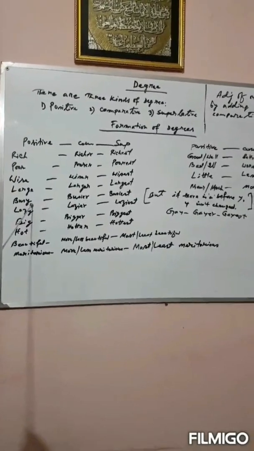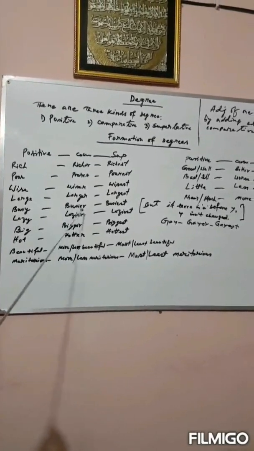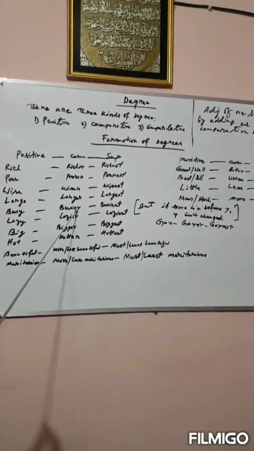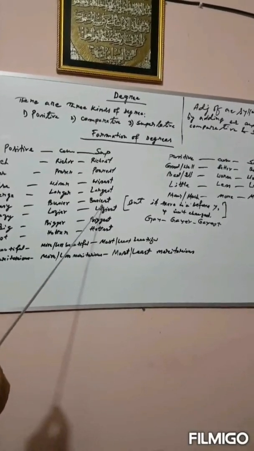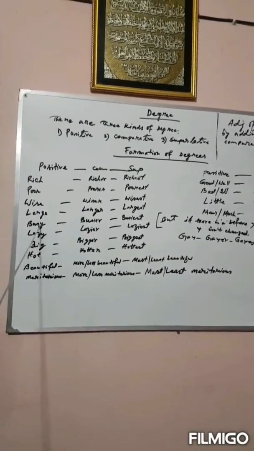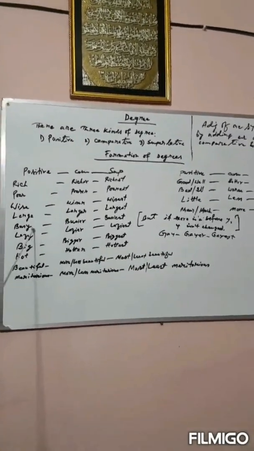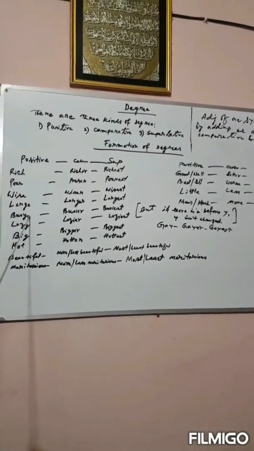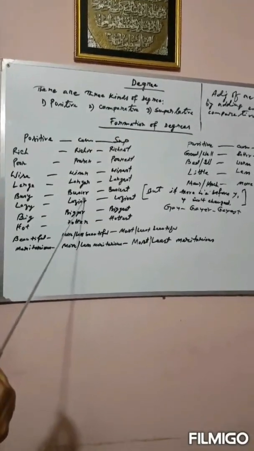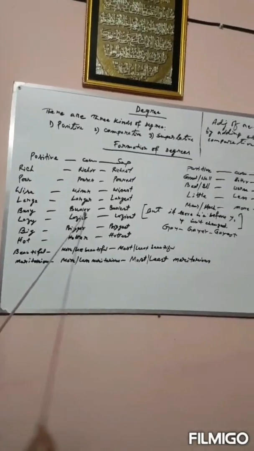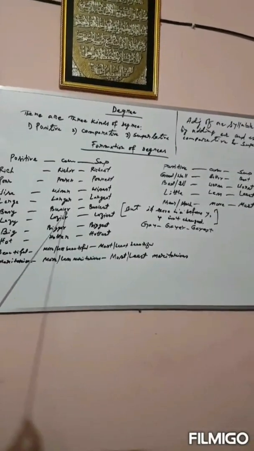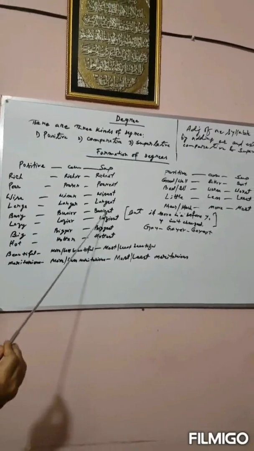If there is y at the end of the positive degree, then in the comparative form y will be replaced by ier and iest. Suppose busy, busier, busiest. In the positive form busy, B-U-S-Y, but in the comparative form y has been removed. In place of y, ier and iest have been added.